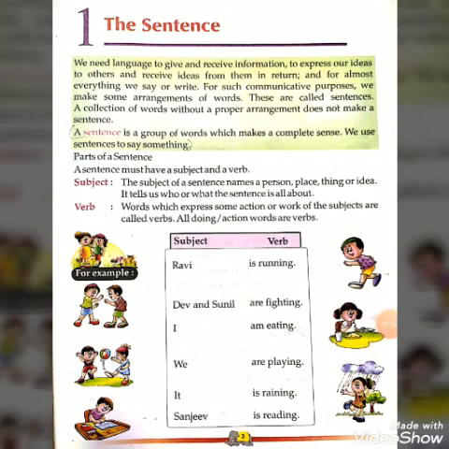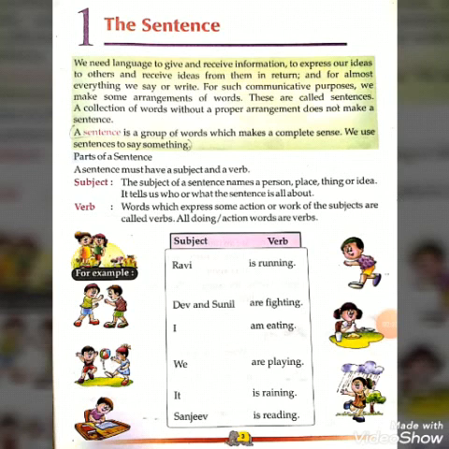A collection of words without a proper arrangement does not make a sentence. So the question is, what is a sentence? You can see on your screen on page number 3. A sentence is a group of words which makes a complete sense. We use sentences to say something.